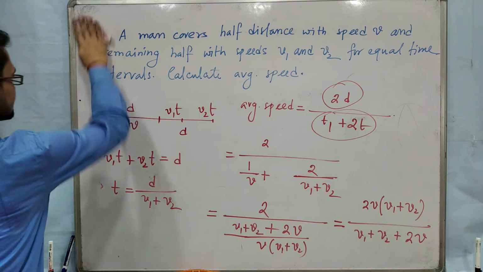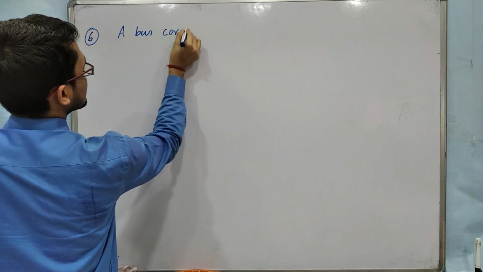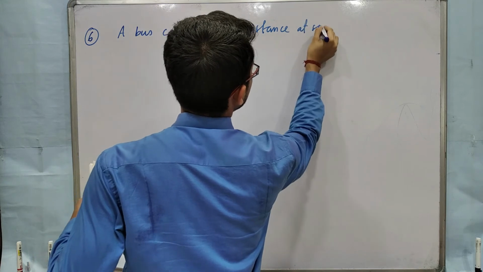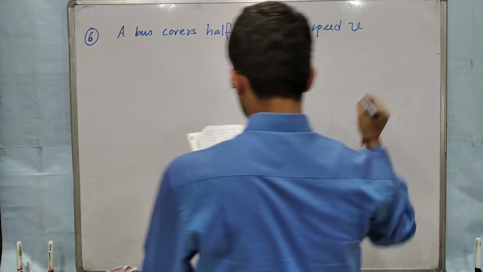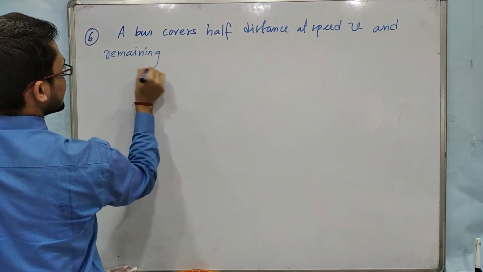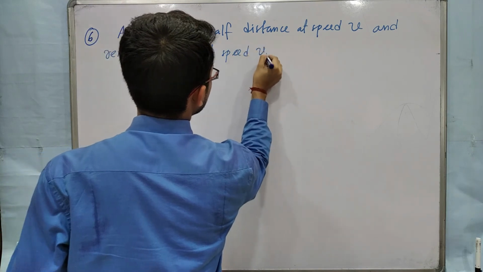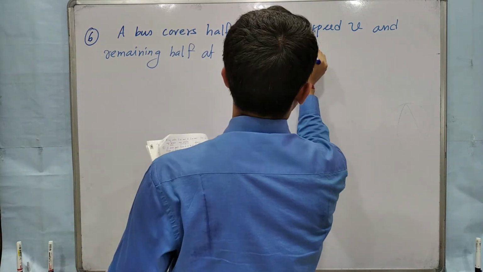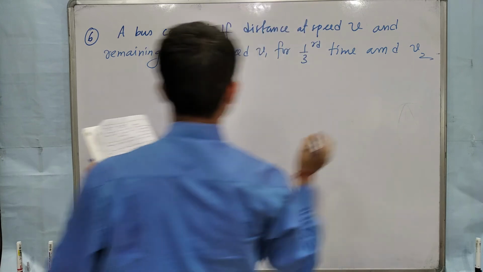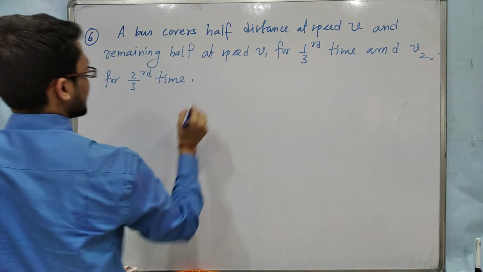Okay, I am erasing. A bus covers half distance at speed v and remaining half at speed v1 for 1/3 time and v2 for 2/3 time. Find average speed.